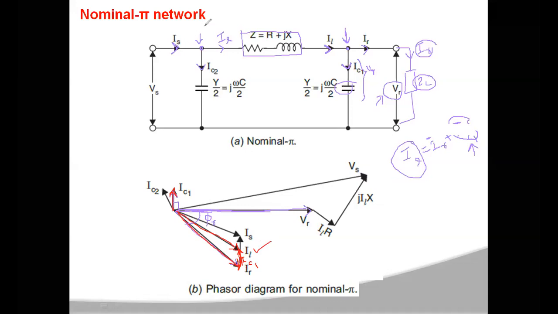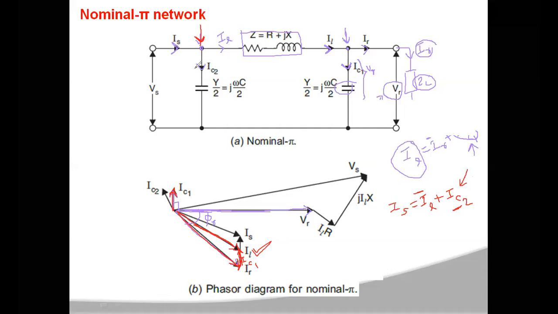Now in a similar manner, if you write the KCL at the sending end node, then IS will be equal to IL plus IC2. You now know the IL vector, which is this one. For this IL vector, you have to add IC2, so you have to represent the IC2 phasor. How will it be?